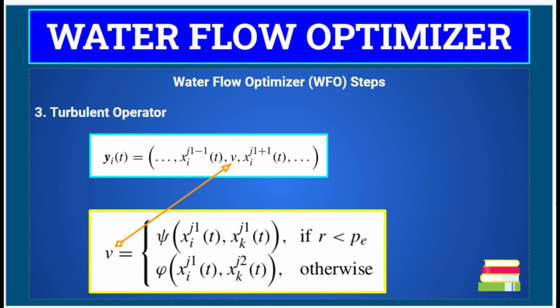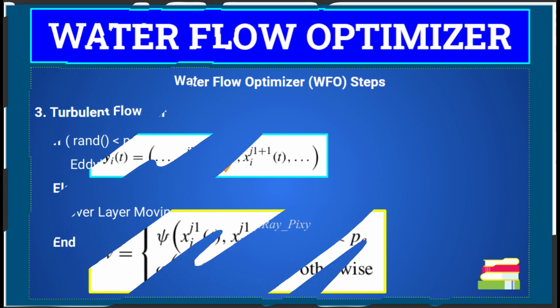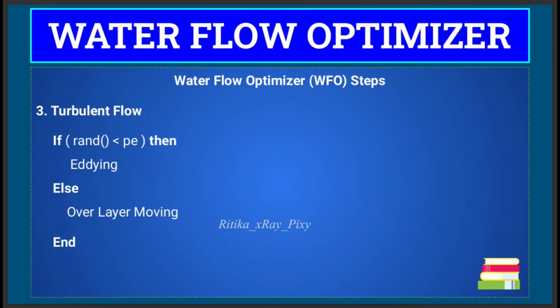The change is determined based on two possible transformations: adding transformation and overlay moving transformation. First we have the adding transformation with probability value PE; this transformation simulates the swinging circular motion of water in an eddy. Next we have the overlay transformation with probability 1 minus PE. This simulates the general movement of water particles across different layers.